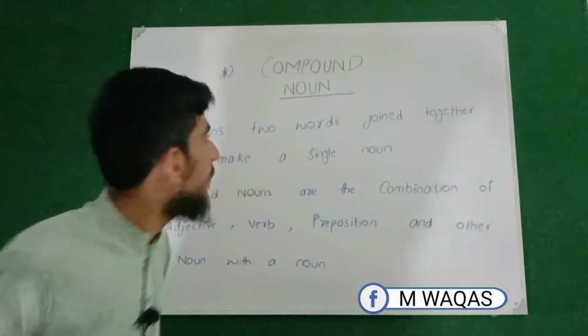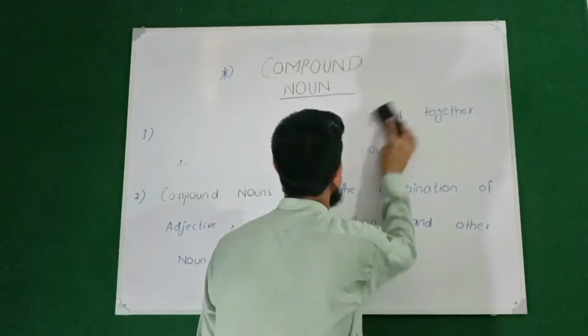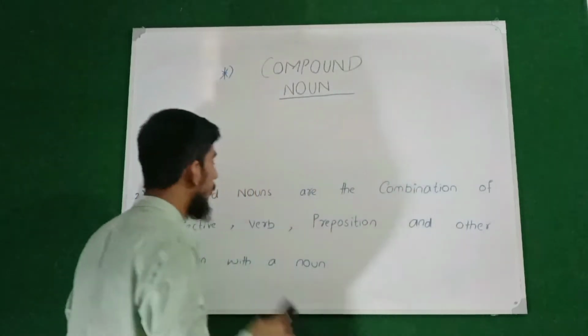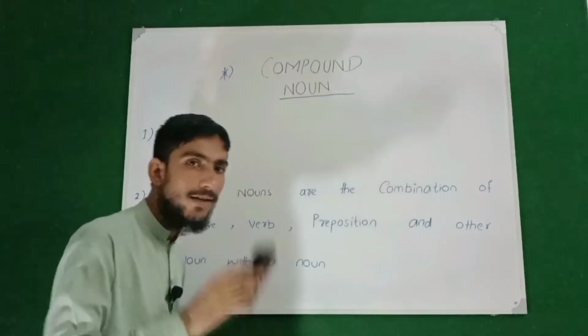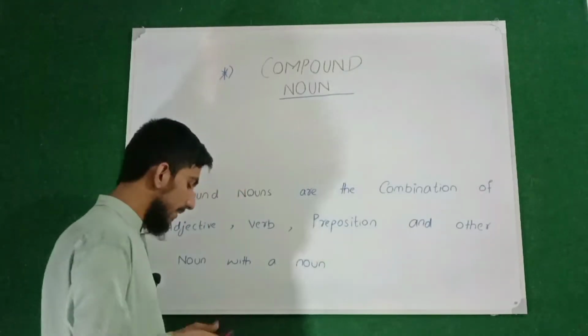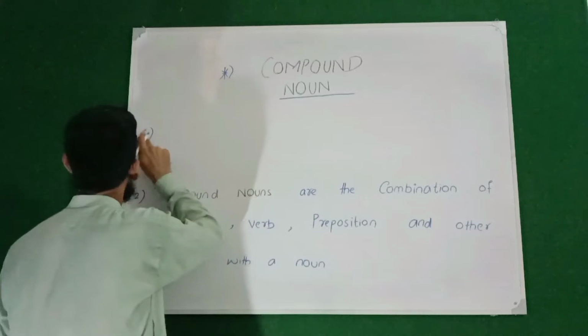So now look, the grammarian says that for the combination of an adjective with a noun, a verb with a noun, a preposition with a noun, or another noun with a noun, usually a hyphen is used.